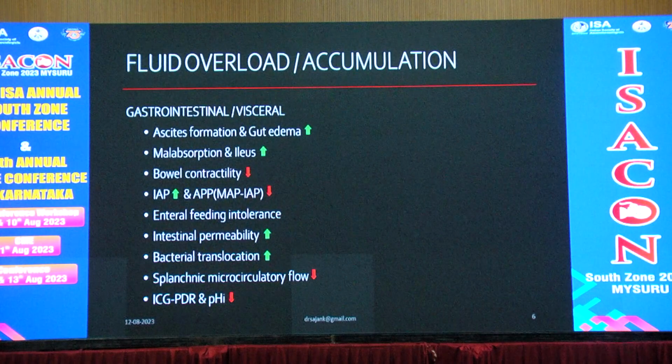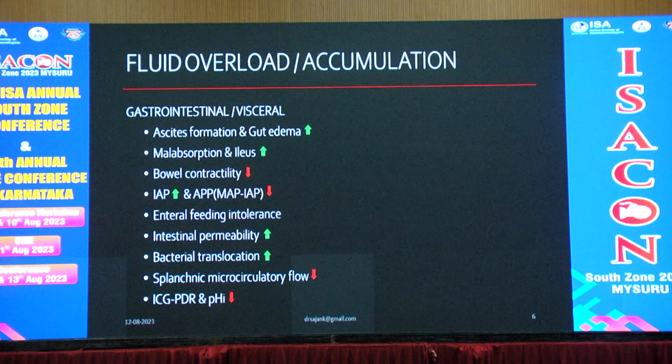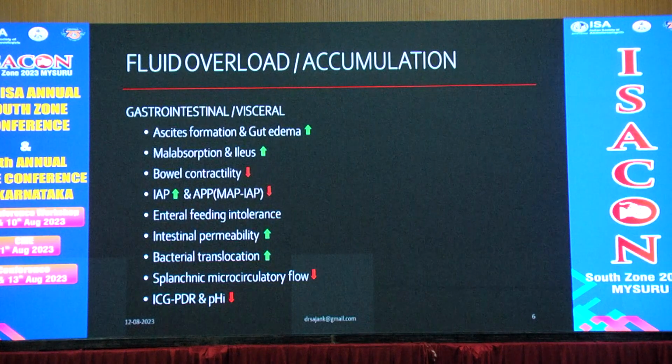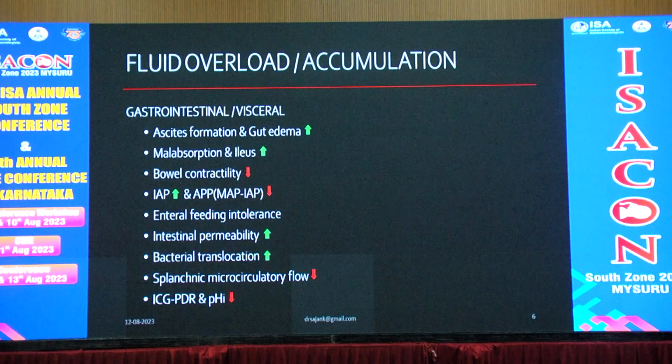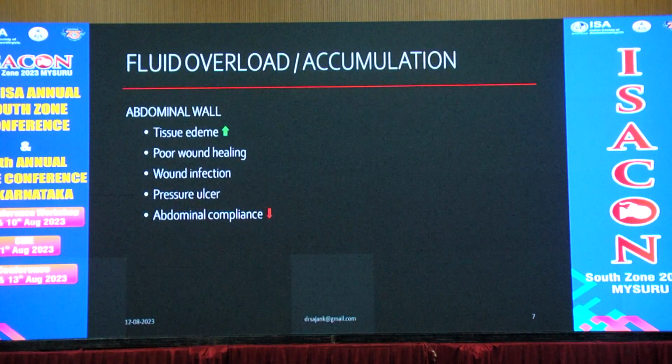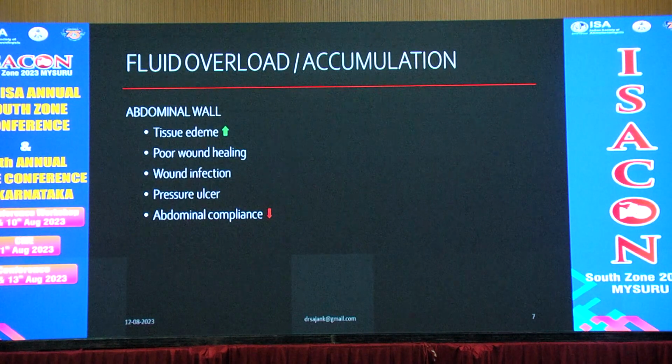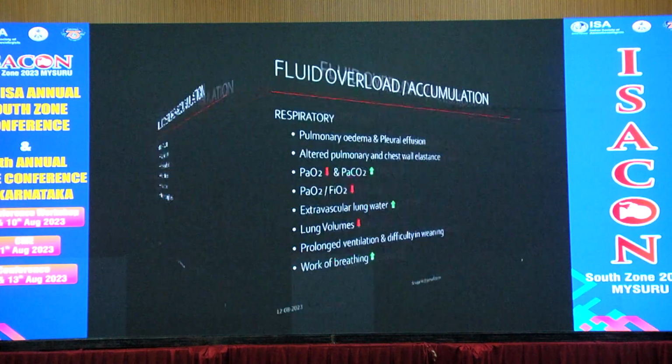It affects the gastrointestinal or visceral system by forming ascites and gut edema, malabsorption and ileus, decreased bowel contractility, increased intra-abdominal pressure and decreased abdominal perfusion pressure, enteral feeding intolerance, increased intestinal permeability, bacterial translocation, decreased splanchnic microcirculatory flow, decreased indocyanine green clearance, and decreased pH. It affects the abdominal wall by tissue edema, poor wound healing, wound infection, pressure ulcer, and decreased abdominal compliance.